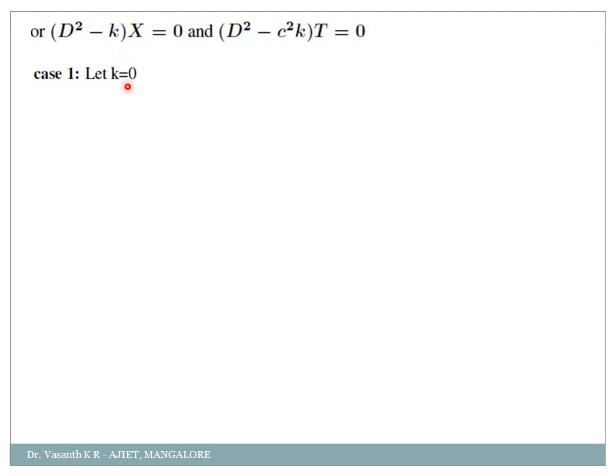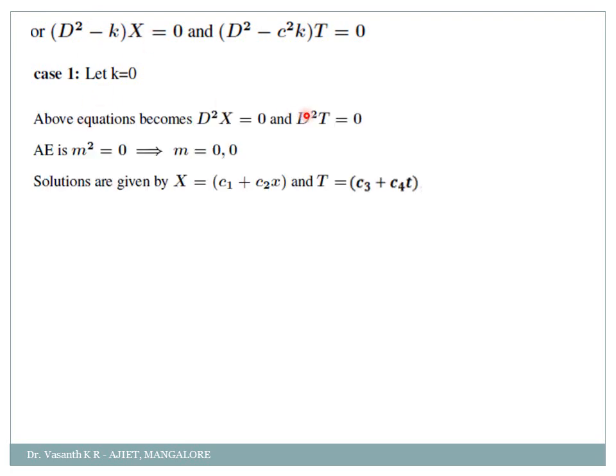So what happens when k equal to 0 here? I will get d square into x is equal to 0, or the auxiliary equation will be m square equal to 0. Am I right? Or m is equal to 0, 0. So what will be the solution? X is equal to, you just observe this, forget about d square t, I will tell later. The roots are real and repeated, so I should write it as c1 plus c2x into e power 0x, correct? E power 0x is simply 1, so I am just leaving it.